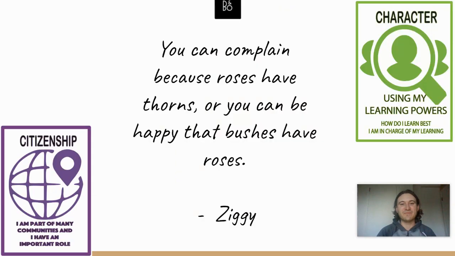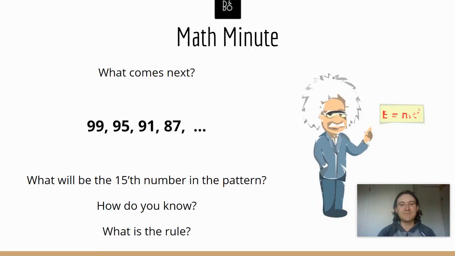Our quote of the day, I love this quote from Ziggy. You can complain because roses have thorns, or you can be happy that bushes have roses. It's all a matter of perspective. So that's a great reminder that it's easy to sometimes complain about a small thing, but we need to try to view the big picture and try to be thankful and grateful as best as we can. So I encourage you to keep doing that during these challenging times at home.